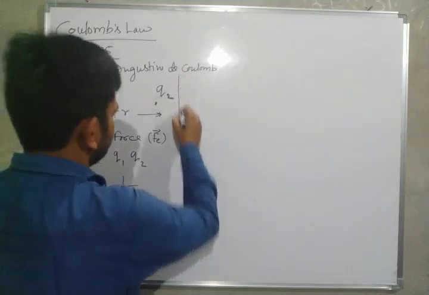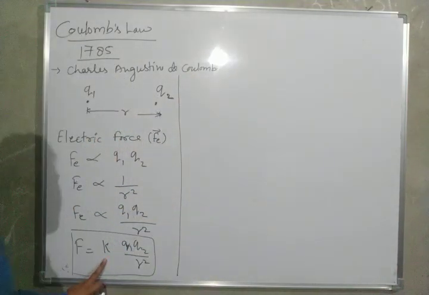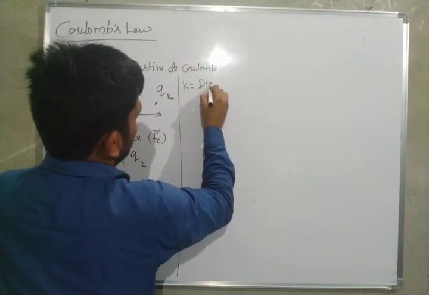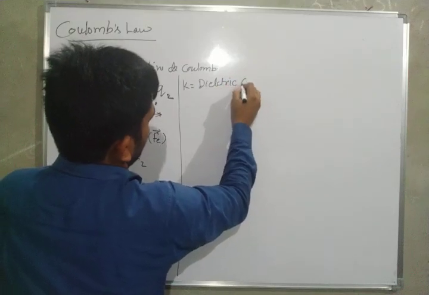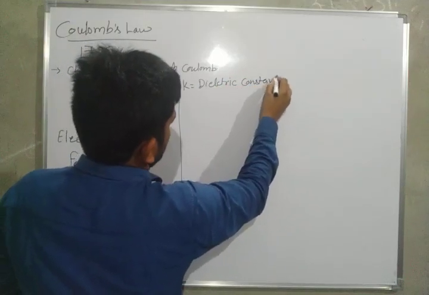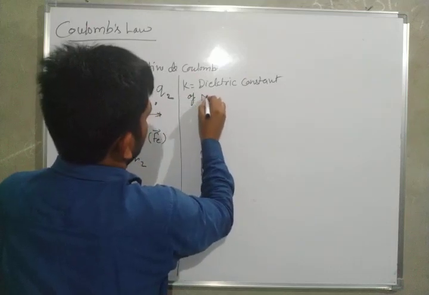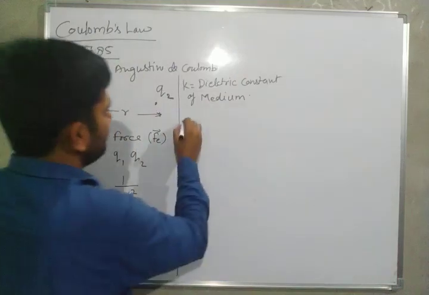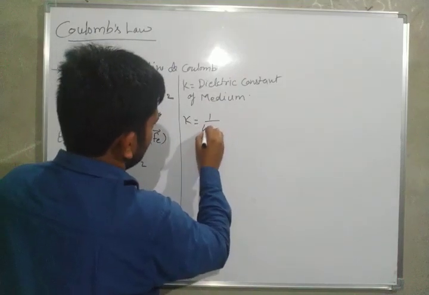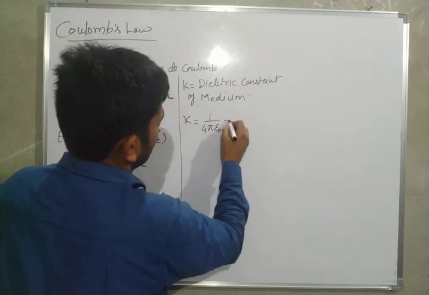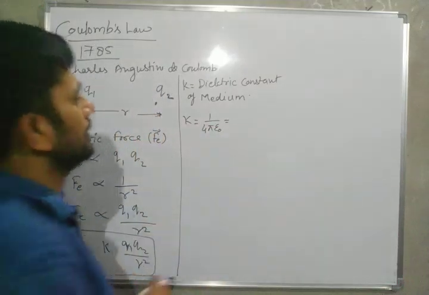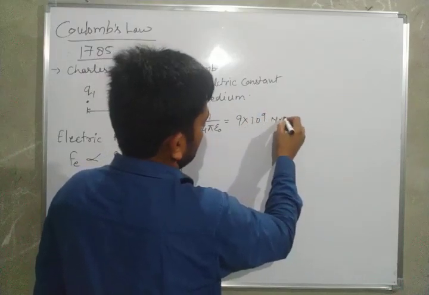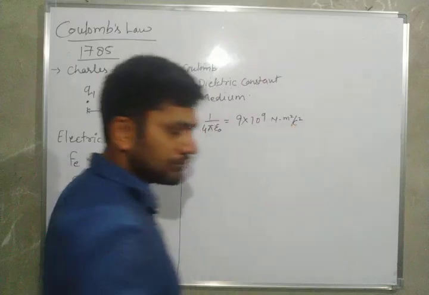This k is known as the dielectric constant of the medium. The value of k, which is 1 upon 4 pi epsilon naught, is equal to 9 into 10 to the power 9 Newton meter square by Coulomb square.